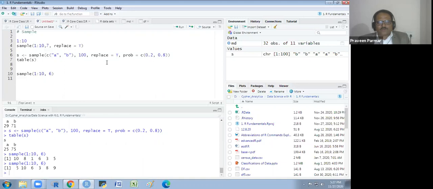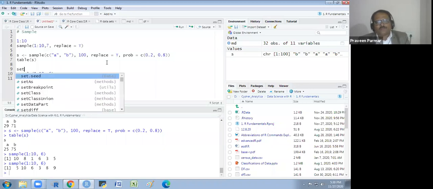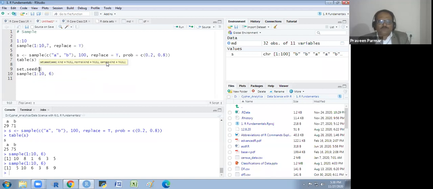Got it? So for that purpose, we use a seed. As per the seed, we get a different random sequence. Every seed has a different random sequence. So I will set one seed. set.seed is a function here. I could write any number from 1 to 9,99,999 in the seed. There are so many seeds, so you could select any seed, whatever you want. I am selecting 1 to 1. This seed I am taking.